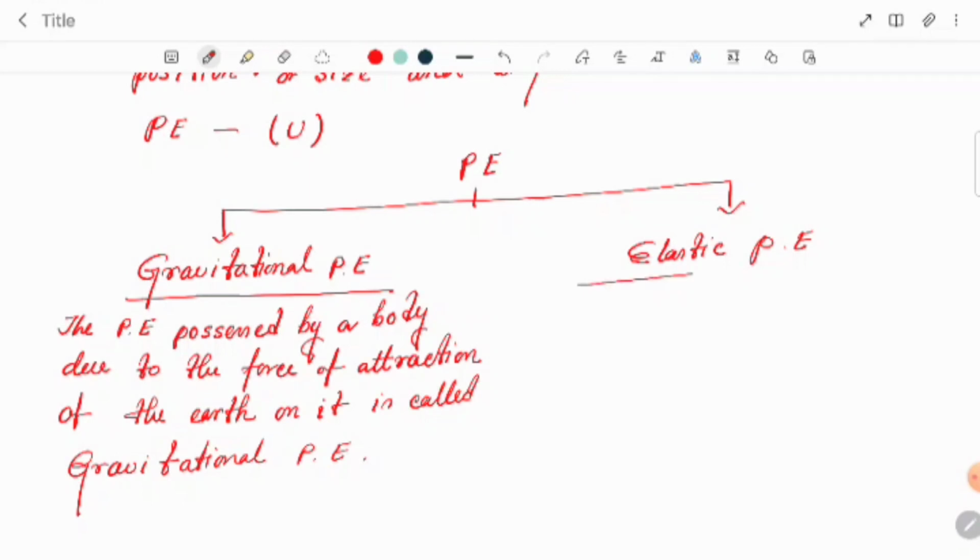Same way we have the second part, elastic potential energy. Elasticity means the body has some elastic property.